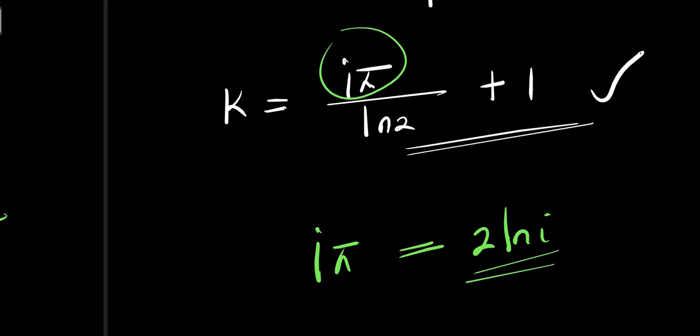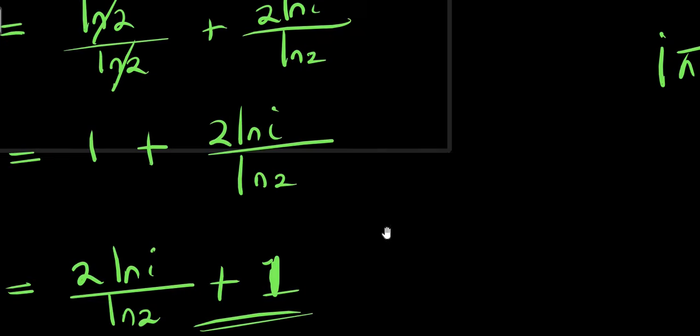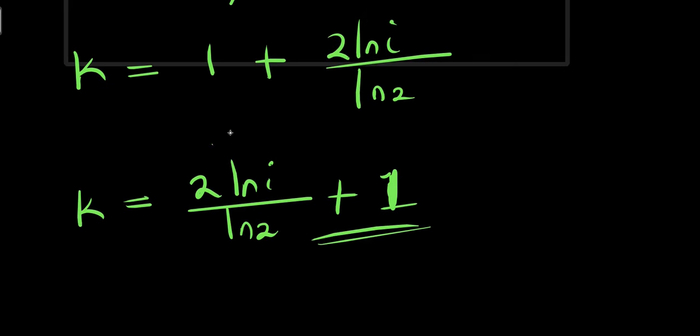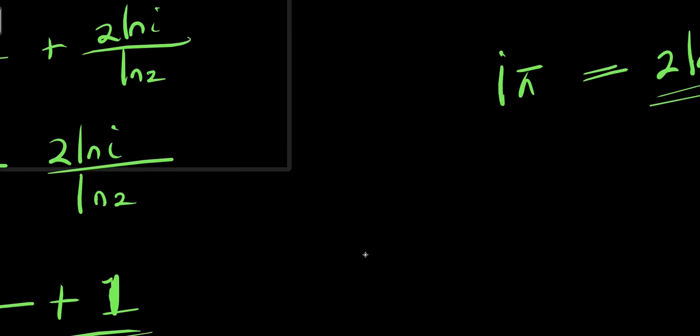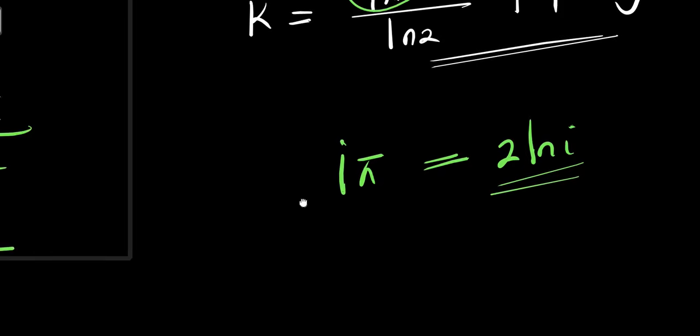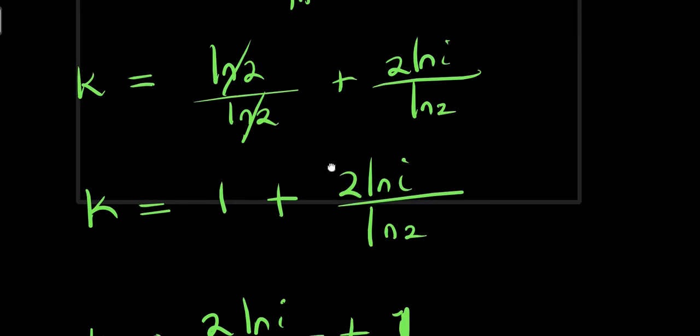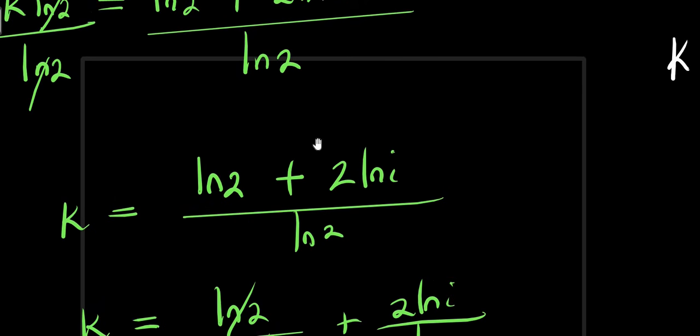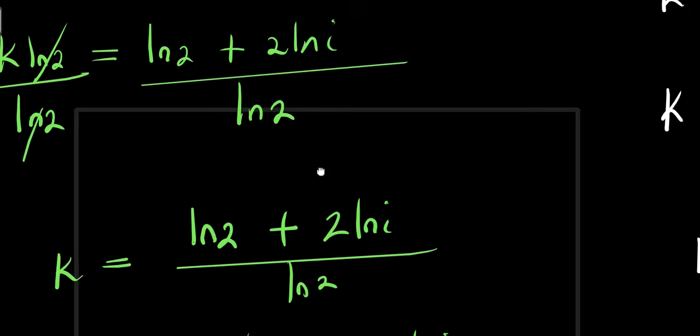Here, we have i pi, while here, we have 2 times natural log of i, which is exactly the same thing, depending on the revolutions you consider. So guys, that is it. The difference is just here is i pi, or here is 2 times natural log of i. So any of the methods you want to use in order to solve this is obviously very correct, guys.